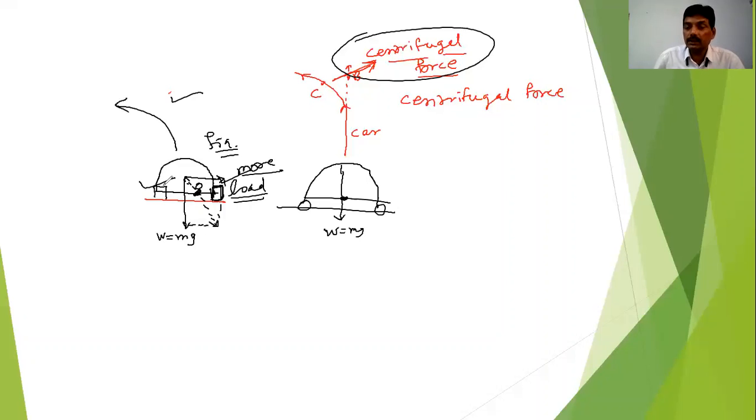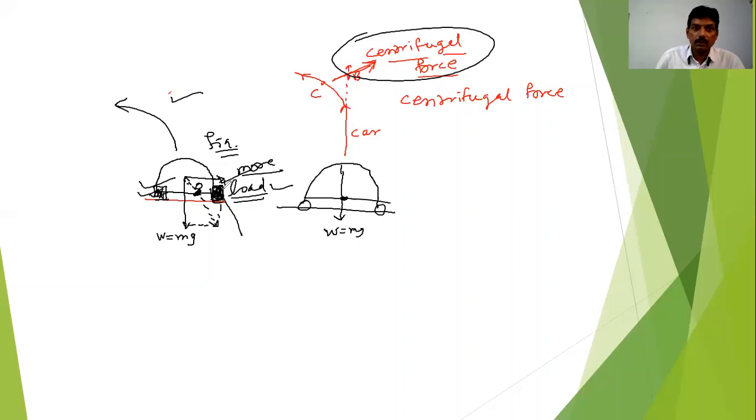When the car is taking the turn on the level road, this outer tire will have to face more load than the inner. That means the chances are that the wear and tear of this tire will be more compared to this one. Or we can say that the frictional force will be more here than the frictional force at this particular point.